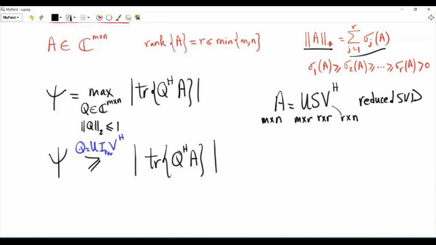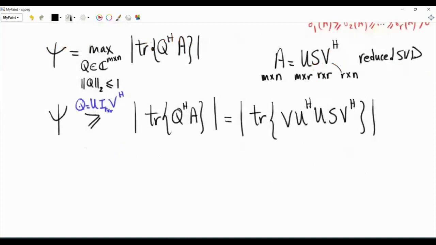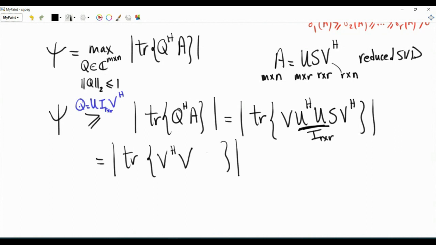Now write down Q and A using their reduced SVD. So this is the trace of Q Hermitian. It will be V times U Hermitian, and A is U S V Hermitian. This is the magnitude of the trace of, let's see what we have here. Matrix U has orthonormal columns, so U Hermitian U is equal to identity. This is identity of size r by r. Now we have V, S, and V Hermitian. The claim is that this is equal to V Hermitian V, S.